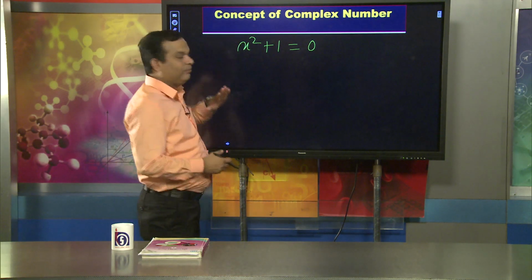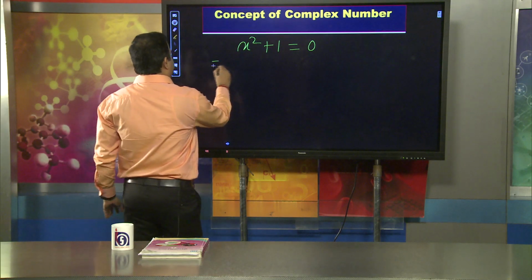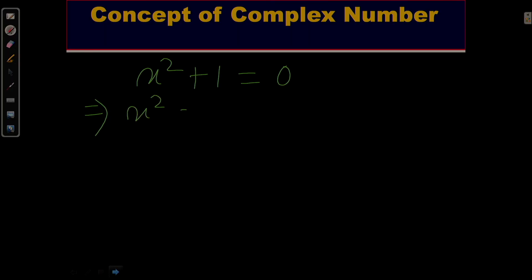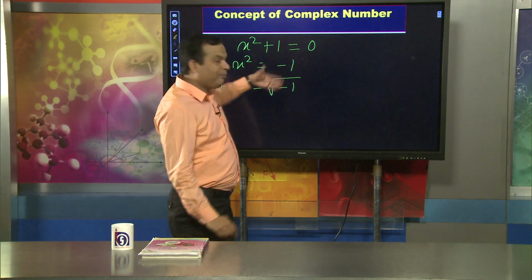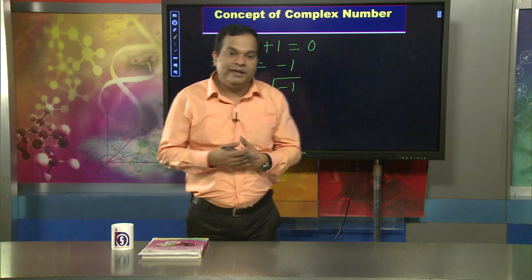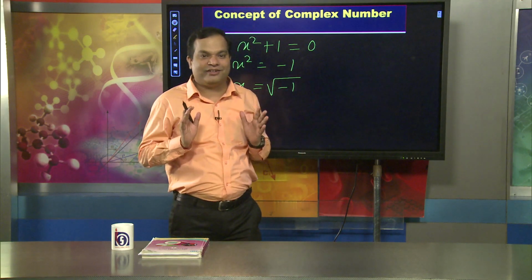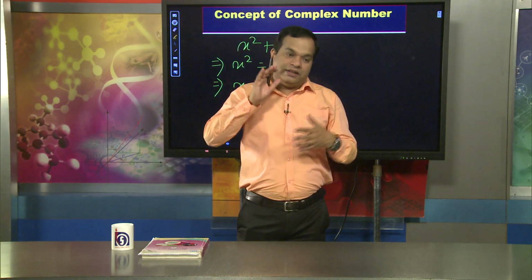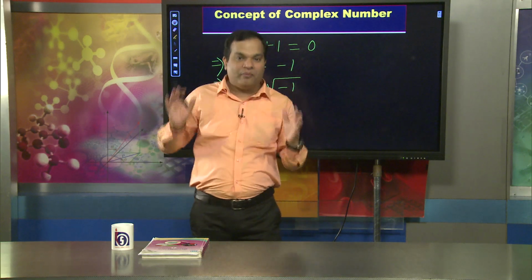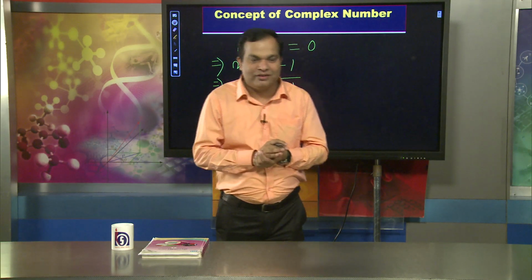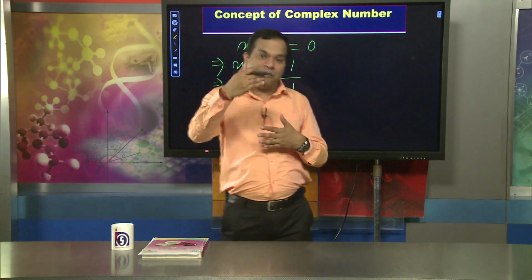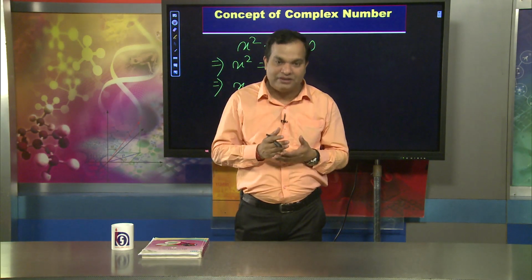When we are going to solve it, you just see we can write x square equal to minus 1. Then what is the value of x? The value of x equal to square root of minus 1. When talking about the square root of minus 1, how do we find the square root of a negative number? It is quite difficult. And in the system of real numbers, we cannot find the square root of a negative number. That is why a new type of number emerged, that is known as the complex number.